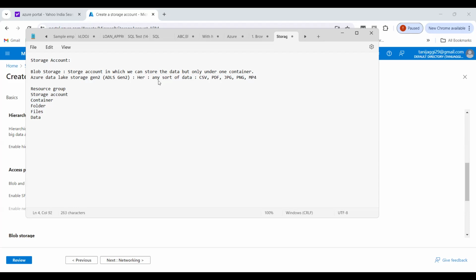Each and every kind of file can be stored in ADLS Gen 2. Even live streaming data that might be coming can be stored.